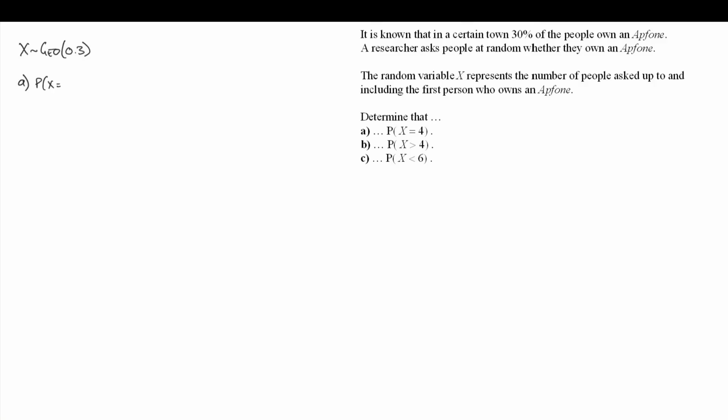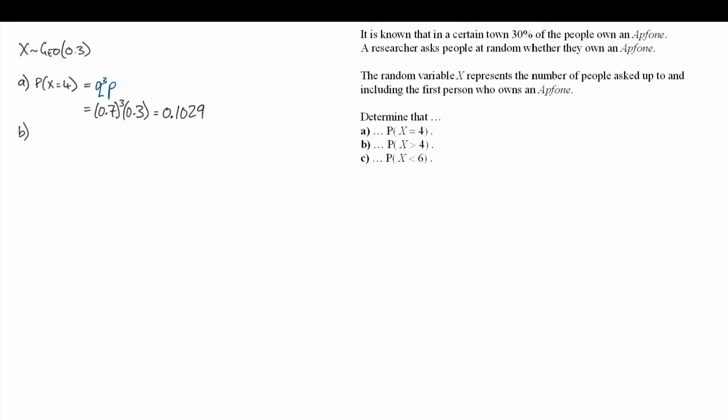Our first probability is to find the probability that x equals 4, that it took 4 trials for the first success. That means we had 3 failures and then 1 success. 0.7 to the power of 3 times 0.3, and that gives us 0.1029.